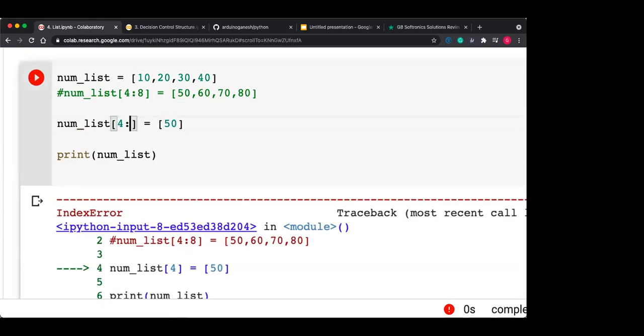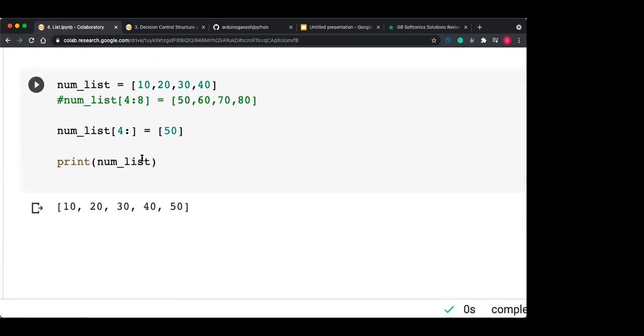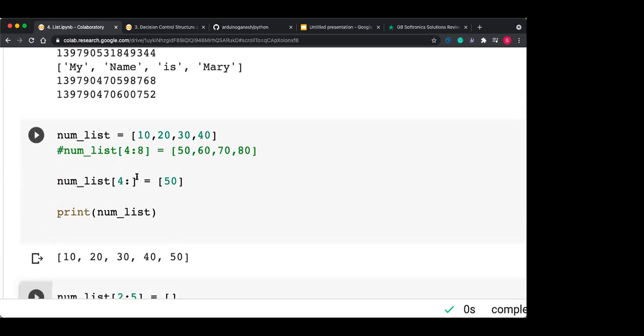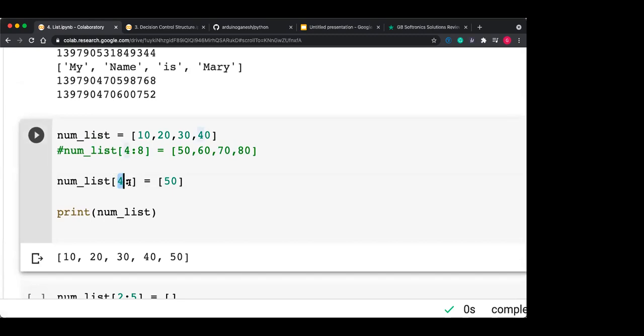Yes, the colon should be there. Okay, there should be a syntax. Actually, you should follow the syntax. So what I'm doing, I am assigning the index starting from 4 to last. Whatever elements are present here get inserted into the num_list. So if you want to add only one item, then you should follow this syntax.